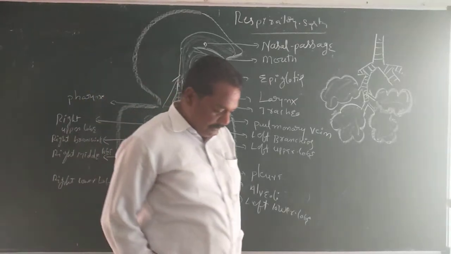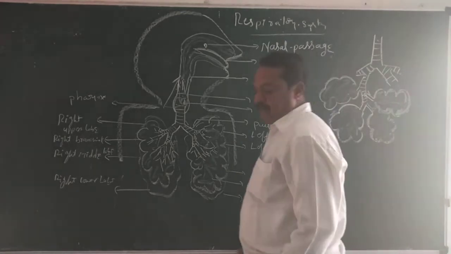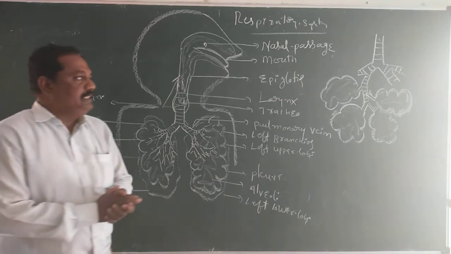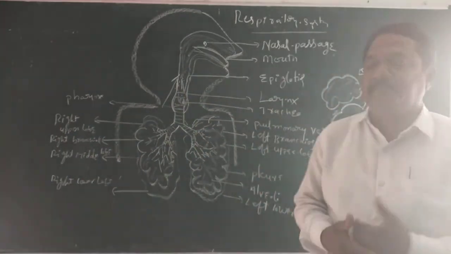So today, in the last class we discussed homeostasis. Now today we are discussing an important topic, the respiratory system. In this respiratory system, what is respiration? What is going on in the respiratory system? What is the output coming from the respiratory system?